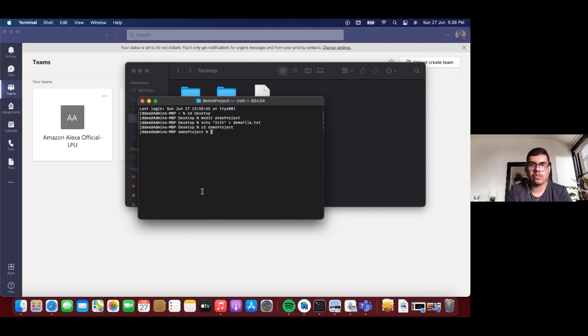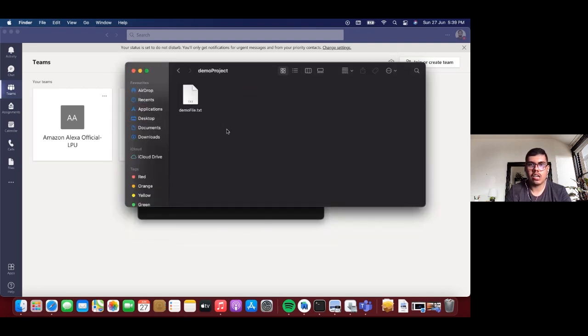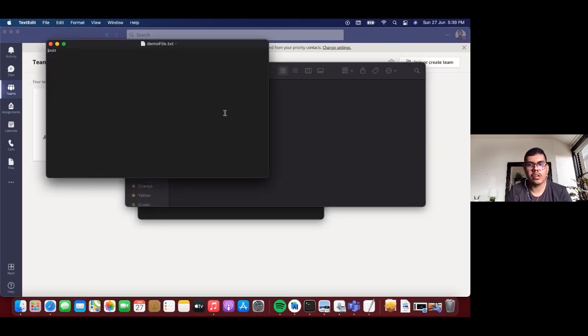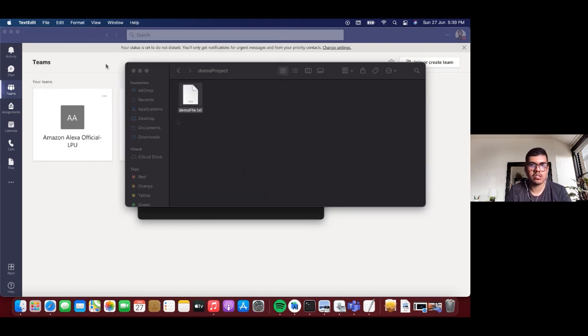Now I've changed the directory, and I'll run the command again. Now you will see that demo file.txt has been created in this folder. If you open it up, whatever I had written, the init message, the txt file has been created with that message.